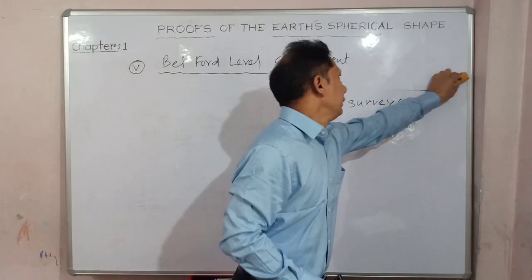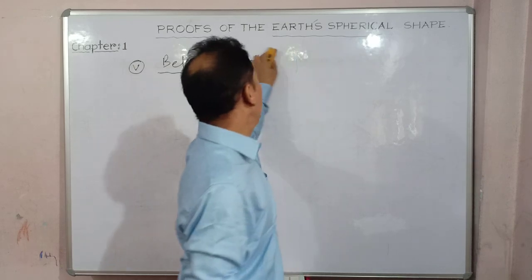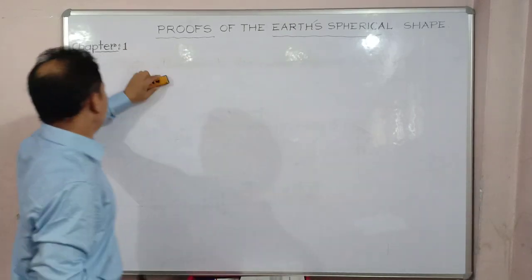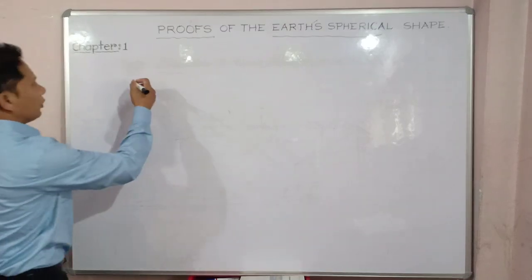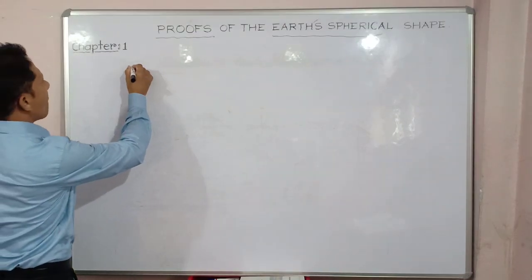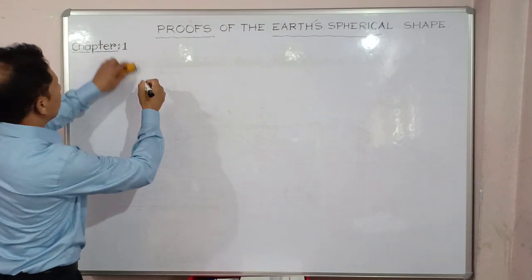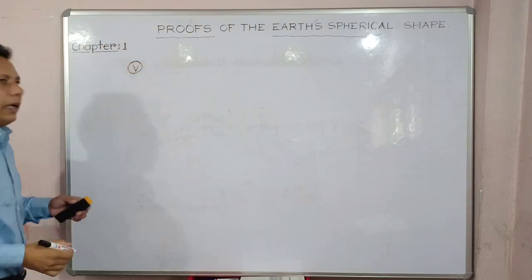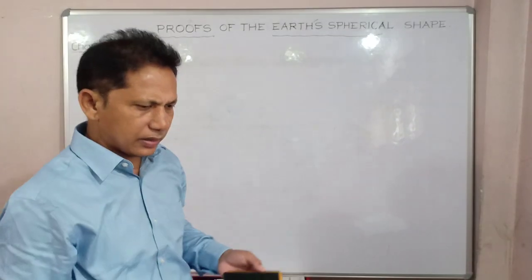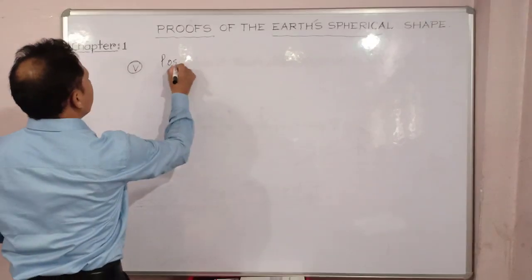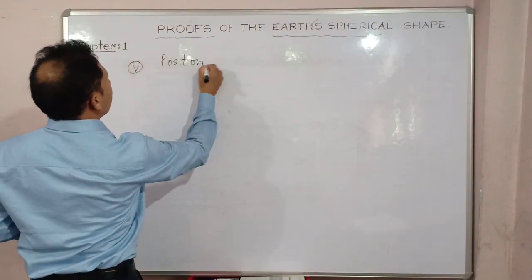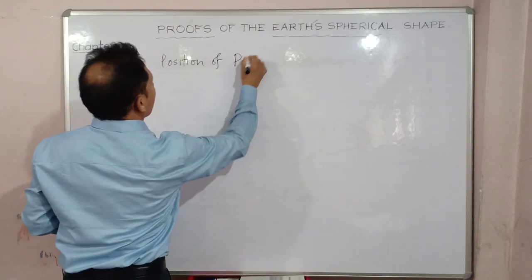So Alfred Russel Wallace. Now there are so many other excellent proofs also there, one after another. So next proof you see. What is this? Number 4, then number 5. It is, say for instance, the position of the pole star, right? Position of pole star.